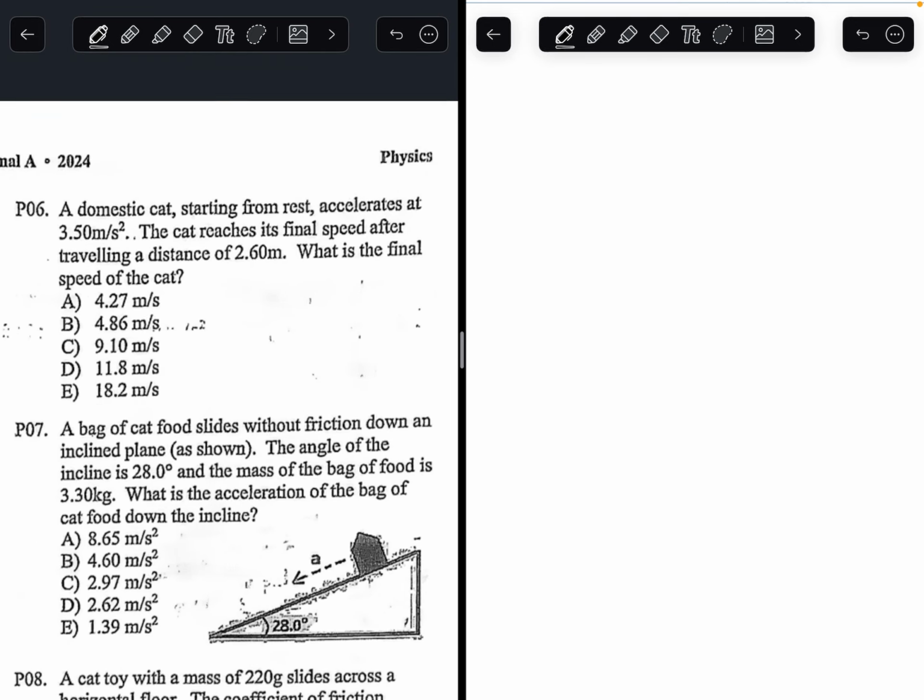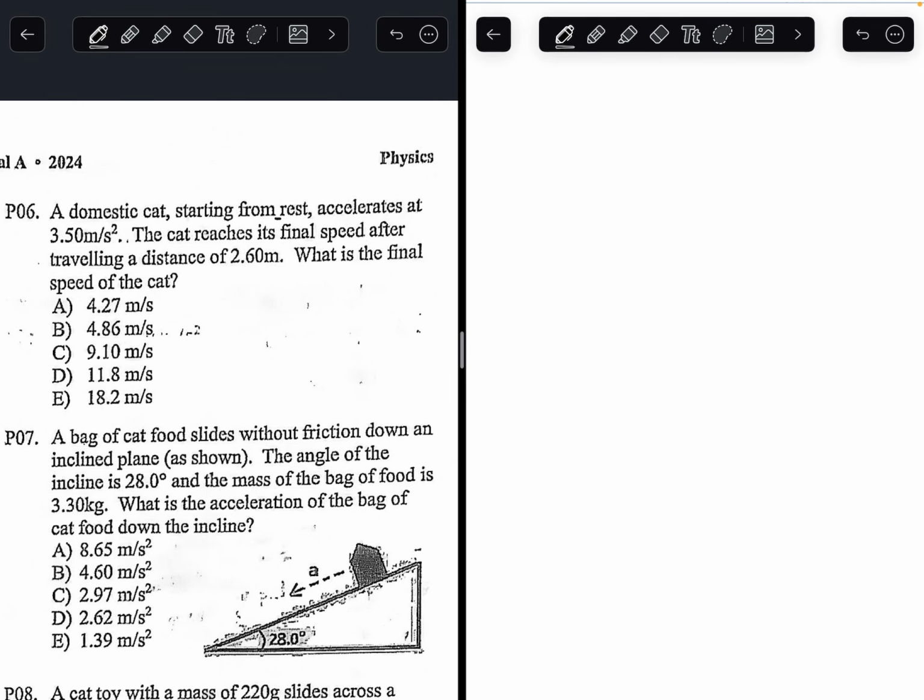Number 6. A domestic cat, starting from rest, accelerates at 3.5 meters per second squared. The cat reaches its final speed after traveling a distance of 2.6 meters. What is the final speed of the cat? For this problem, we're going to need one of the kinematic equations: final velocity squared equals initial velocity squared plus 2 times acceleration times displacement. We're trying to find final velocity. What are each of the values? Initial velocity: we know it's starting from rest, so initially it's not even moving. The initial velocity is 0 meters per second.